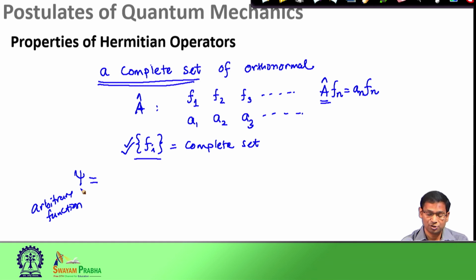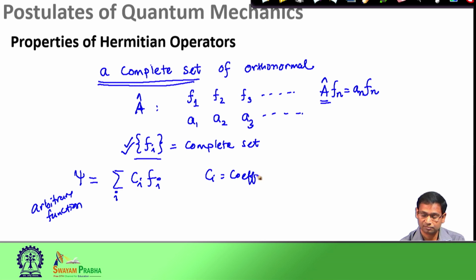Any arbitrary function can be expressed as a linear combination of this complete set of eigenfunctions. The f i's are my eigenfunctions, and they form a complete set if I can show any arbitrary function psi as a linear combination of these eigenfunctions f i, where the C i are the coefficients that I have to determine for a given arbitrary function.